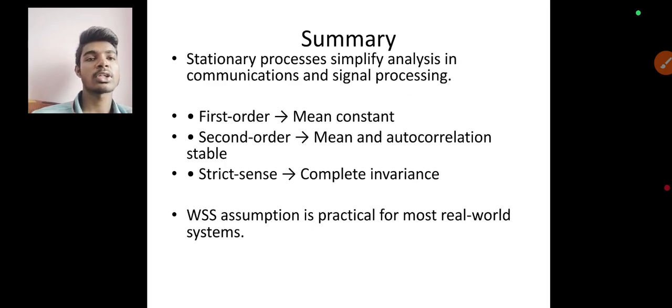Summary: a stationary process simplifies analysis in communications and signal processing. First order means the mean is constant, second order means the mean and autocorrelation are stable, strict sense means complete invariance. The wide sense stationary assumption is practical for most real world